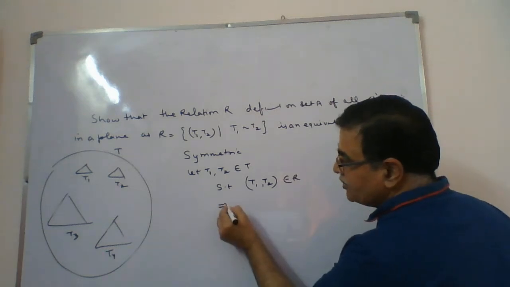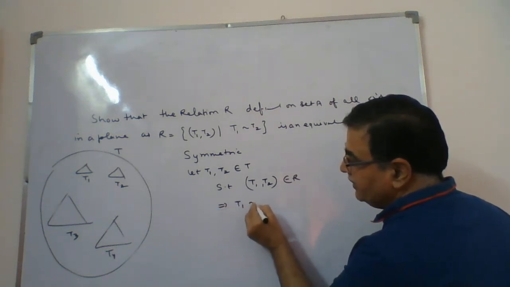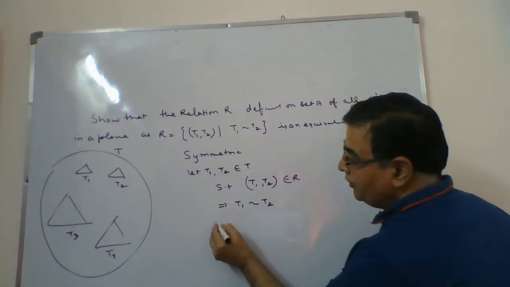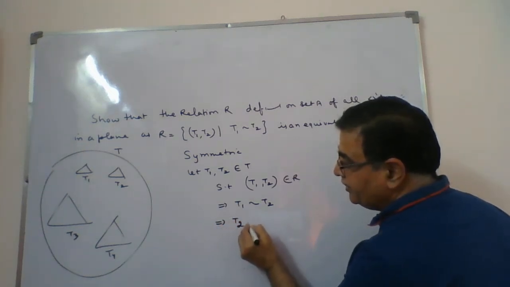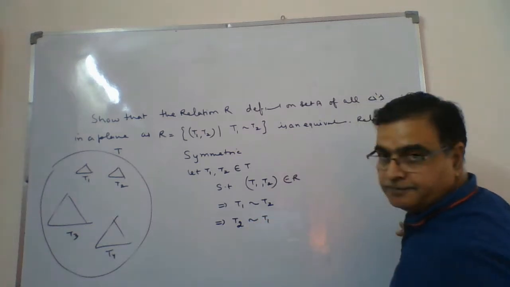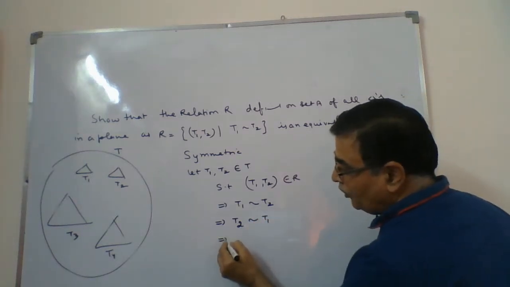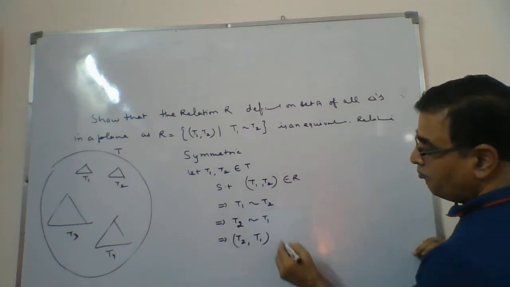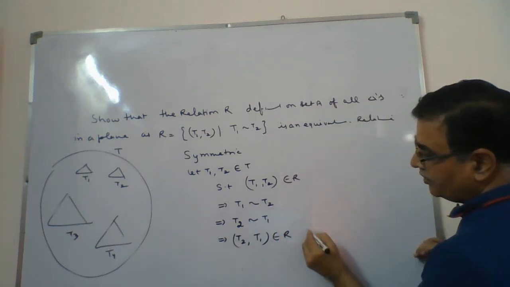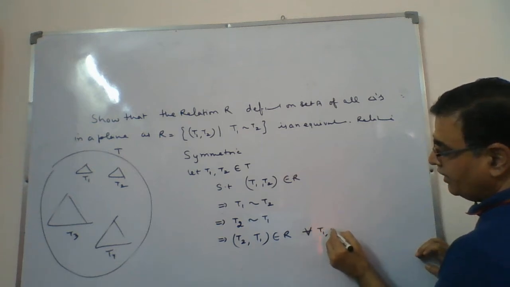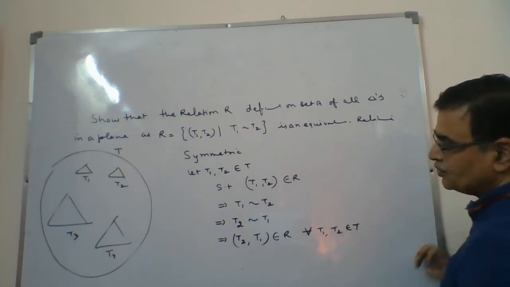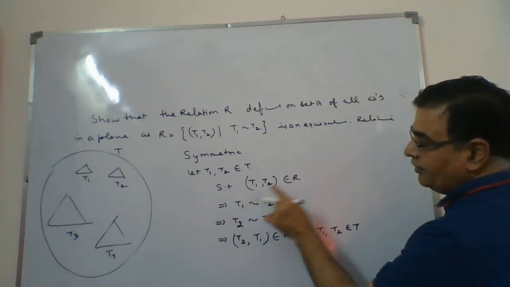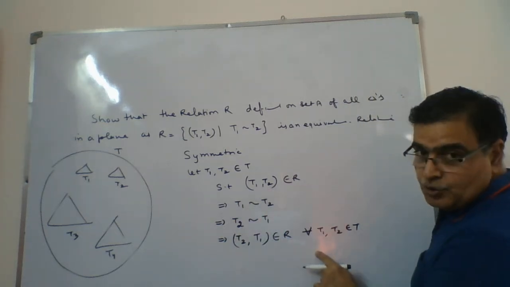And if this belongs to the relation, that means one thing is clear, that T1 is similar to T2. And if T1 is similar to T2, then automatically I can write T2 is similar to T1. And when you do this, what should I write? (T2, T1) belongs to R for all T1, T2 belongs to T. And if T1 relates with T2, then we have got T2 relates with T1.